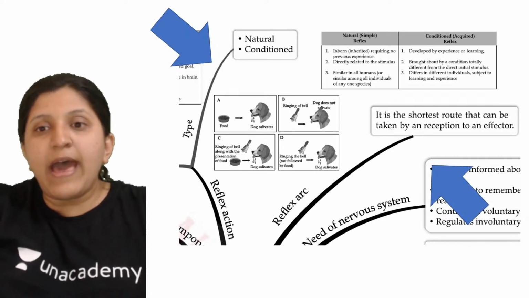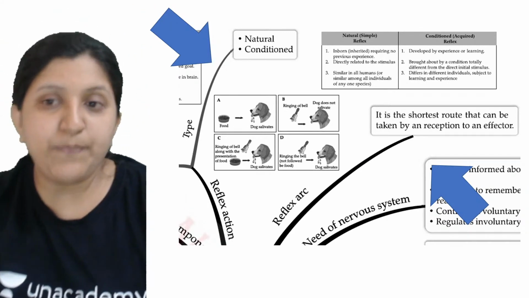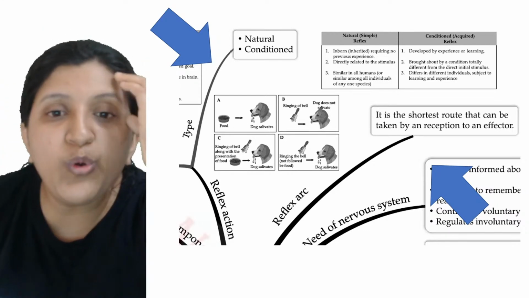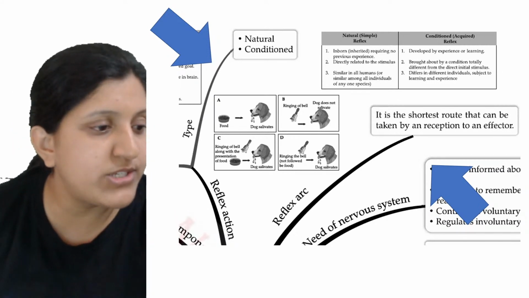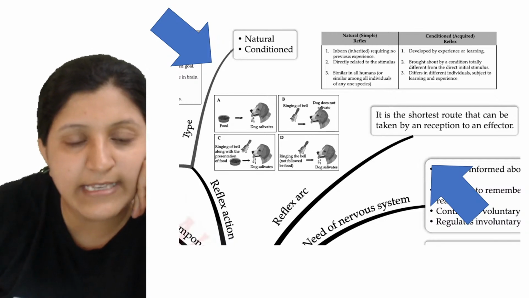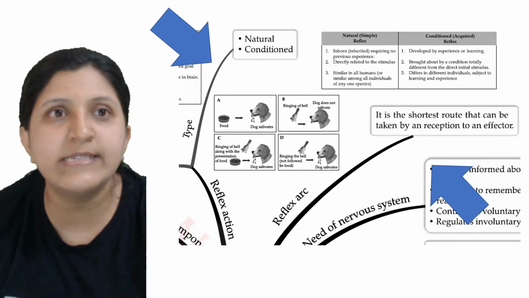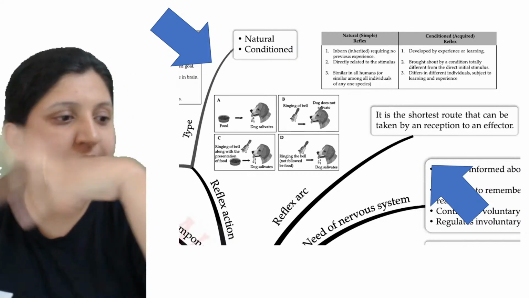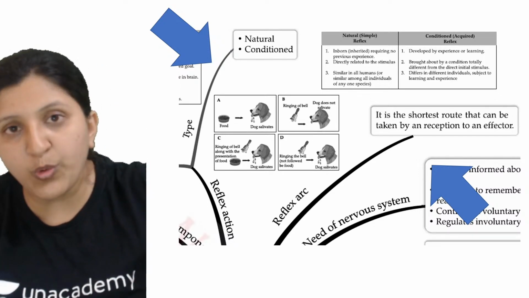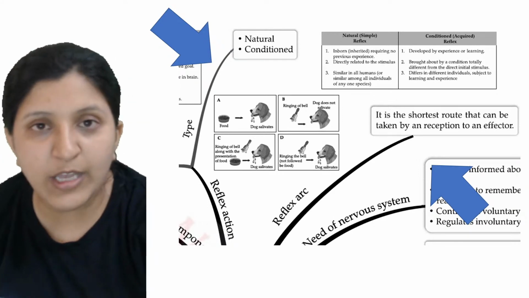Now, with respect to the last part, that is a natural reflex and a conditioned reflex. Now, when we study reflexes, you can see the dog here, right? What exactly is the dog doing? Naturally we have a lot of reflexes, like blinking. Or when somebody asks you a route, if you are used to that route, you'll show them the route. That is again a natural one. Without thinking, suddenly all these are occurring.